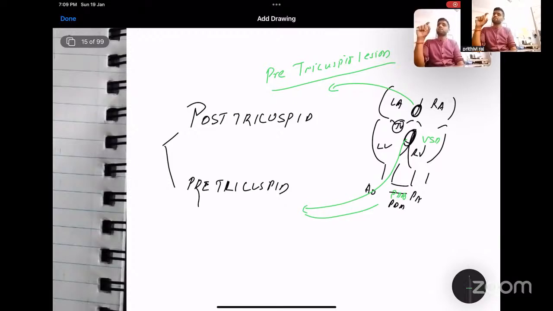This is one of the important questions for clinical short notes and viva. They also ask why VSD appears after 6 weeks, not before that. And there is also another trick question where they can ask: is there any situation where VSD can present before 6 weeks? Anyone? Is there any situation where VSD can present before 6 weeks?